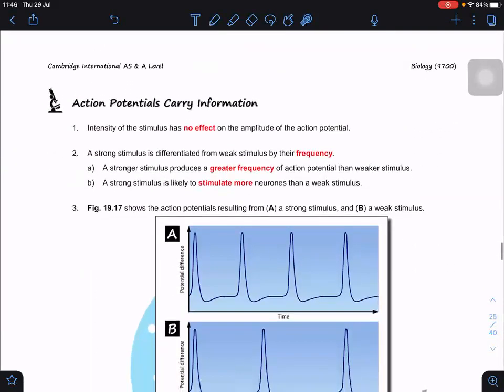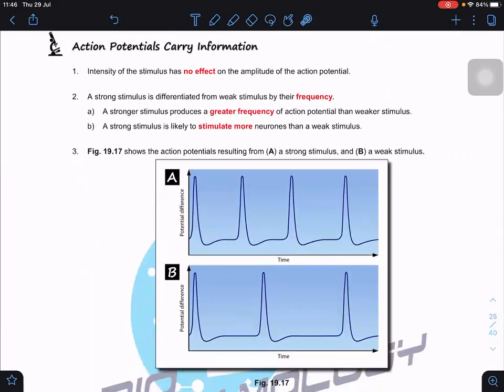So how does the action potential carry the information? Basically, we do know that the intensity of the stimulus has no effect on the amplitude or magnitude of the action potential. They're always the same. Can you see that? Always the same.